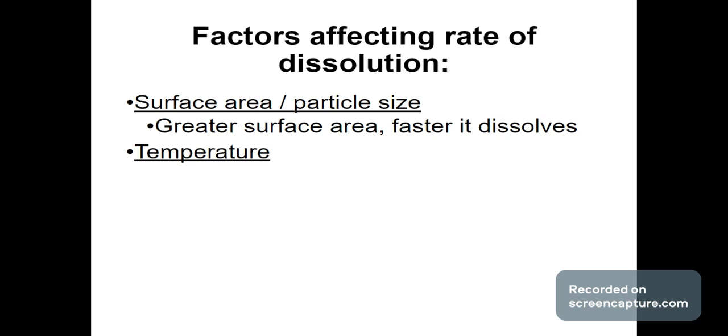Also, the temperature. But another example of surface area, real quick, is what are called bouillon cubes. These are cubes used to make the broth for chicken soup, vegetable soup, or even beef stew. They look like chewable candies, but they're not.